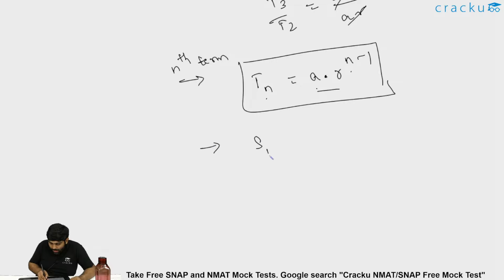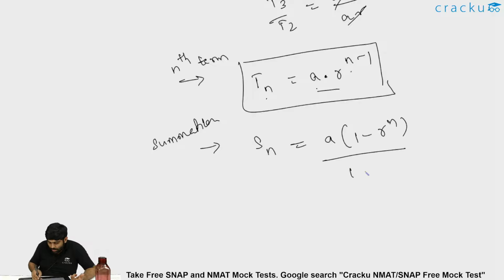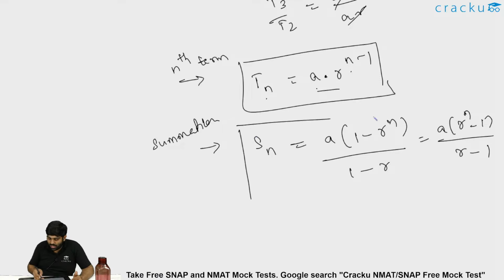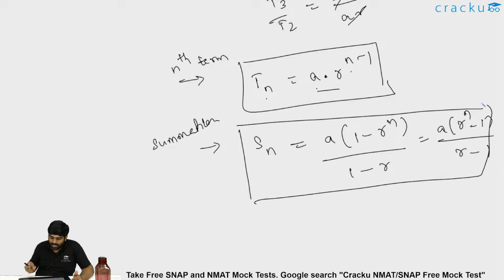Similarly, if I have to find the summation till the nth term, that is Sn, this will be equal to a into 1 minus r power n by 1 minus r. Or this can also be written as a into r power n minus 1 by r minus 1. Both are the same. It's just that 1 minus r power n by 1 minus r is the same as r power n minus 1 by r minus 1. So the summation till the nth term in a GP, say till the 10th term, 12th term and so on, would be a into r power n minus 1 by r minus 1.